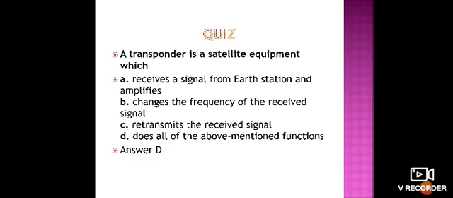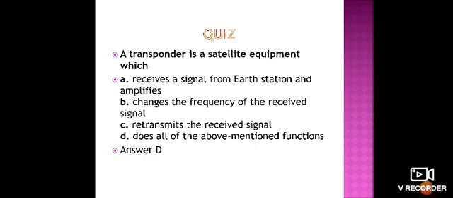In that we convert the signal frequency, from 6 gigahertz to 4 gigahertz in our C band. In the microwave frequency ranges of the C band, we use 6 gigahertz for the uplink frequency, and in the downlink it is converted to 4 gigahertz by the transponder.